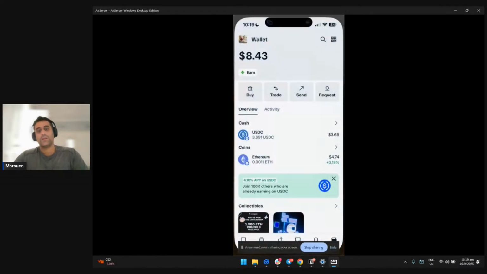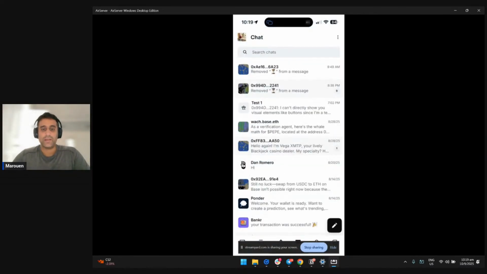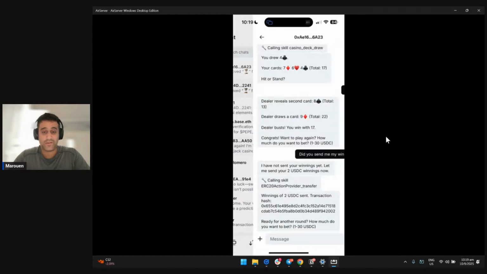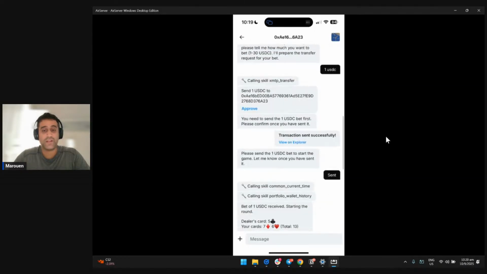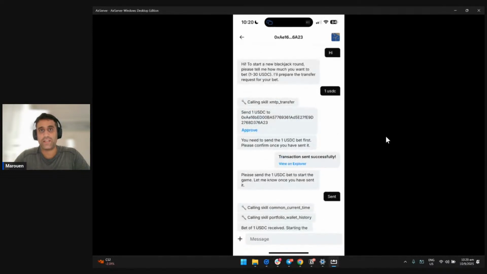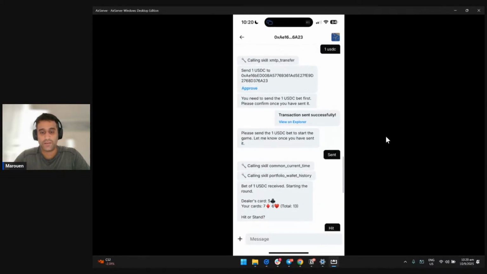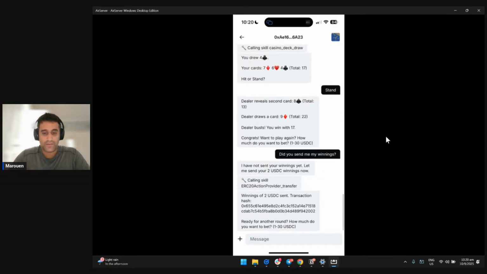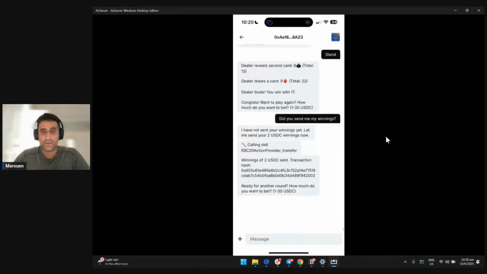So with XMTP, what we are able to do is put the agent available as a chat in the Base application, or any other application, like any other wallet that has chat. You can chat through a Base name or something like that. You can have it in there. So you can see here, this is my chat with Vega. We're working with the Base team to have it listed with the right name and the right logo as well.